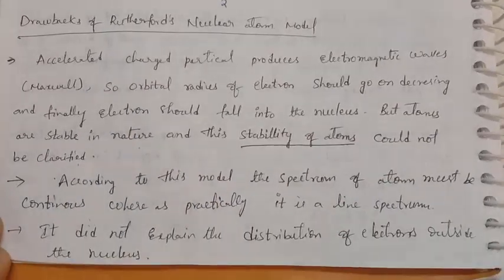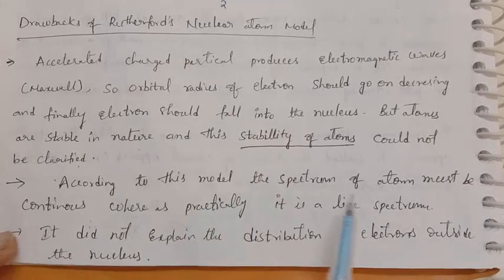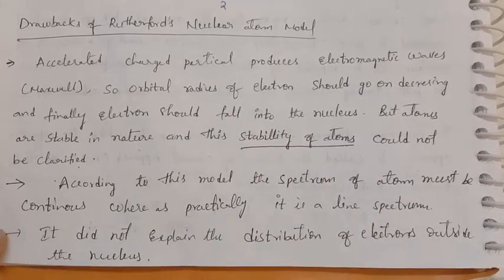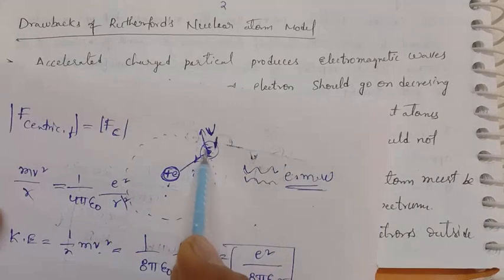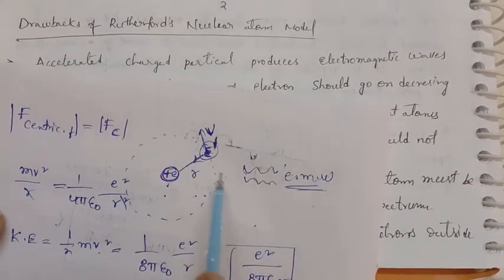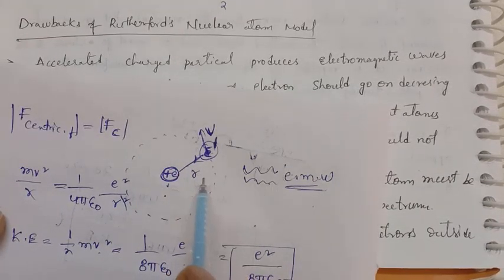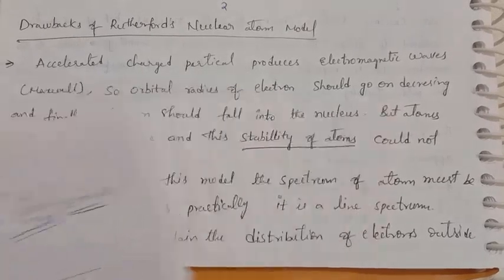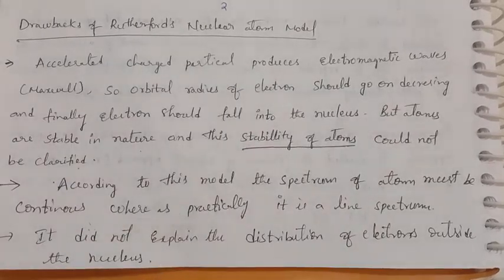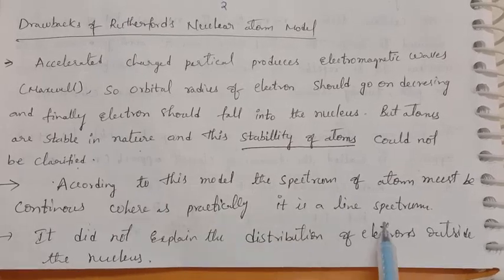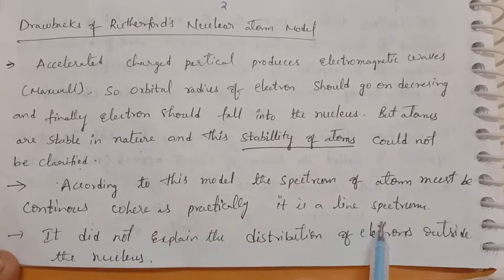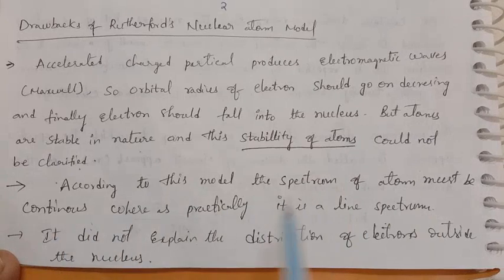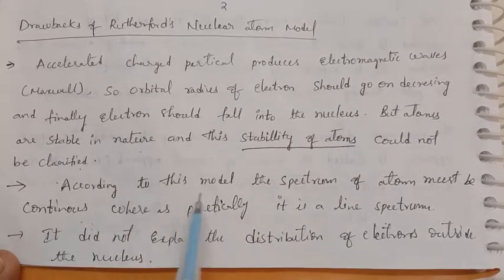And next, according to this model, the spectrum of the atom must be continuous. Why? Because here it continuously changes its velocity, which means it can lose its energy continuously. That means the spectrum will be continuous. But practically the spectrum is a line spectrum. But according to this model, the spectrum is a continuous spectrum. So it is one failure of the Rutherford atomic model.